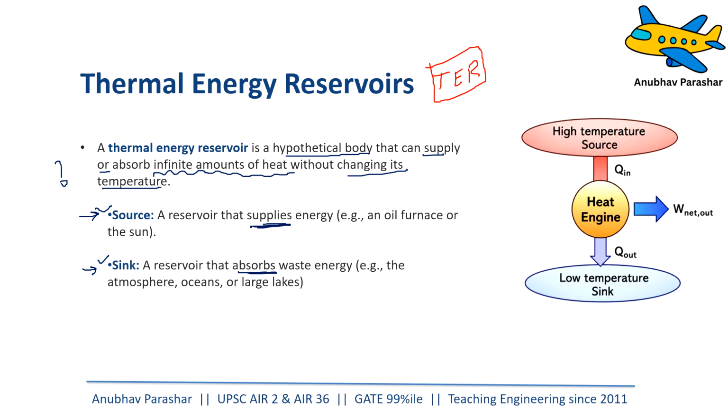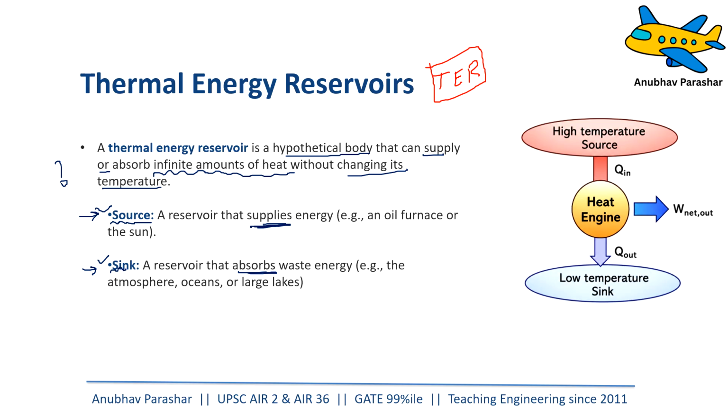Now, let us take the example of the sun. The sun, for billions of years, has been supplying energy to us at the same constant temperature, isn't it? So it can be assumed to be a thermal energy reservoir. It is a source. And it is true if you are making solar cells. The sun is the source of energy.